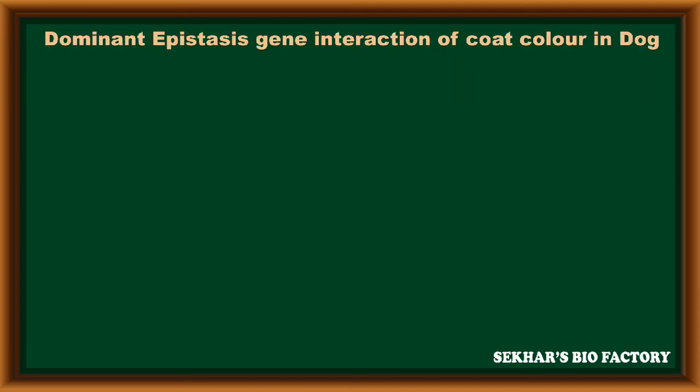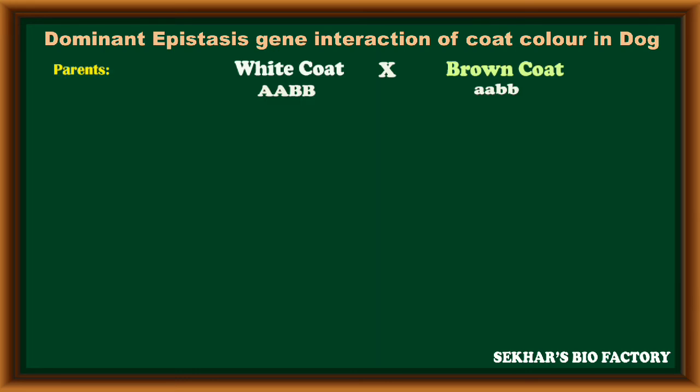When we observe the inheritance pattern of dominant epistasis gene interaction of coat color in dog, taking two individuals as parents, the first parent has white color coat because of homozygous condition, capital A capital A, capital B capital B. One more parent has brown coat because both genes are in homozygous recessive condition, small a small a, small b small b.